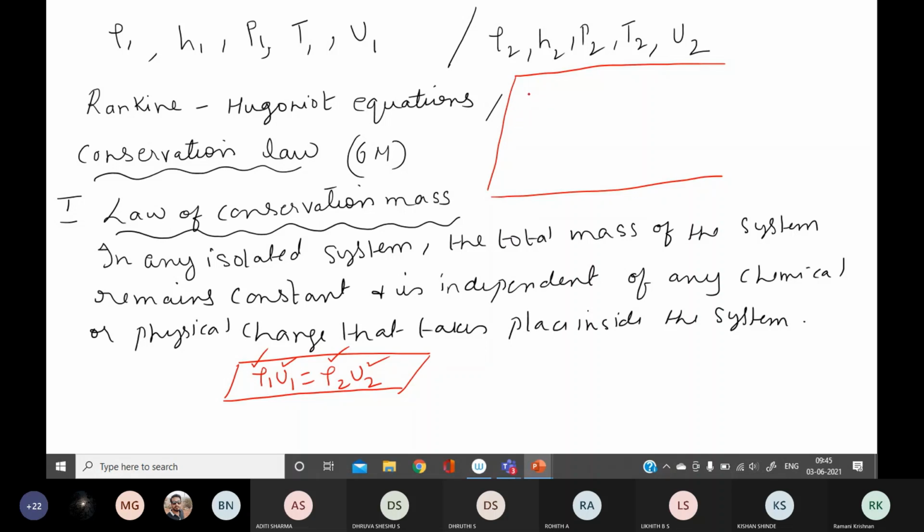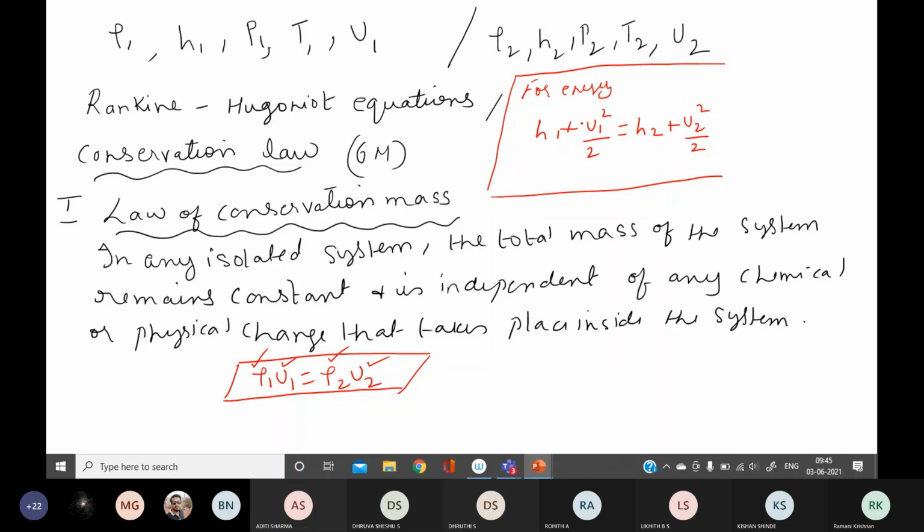And the equation for law of conservation of energy is given by H1 plus U1 square by 2. Can you complete it? What will I get this side? H2 plus U2 the whole square by 2. These equations you have to learn by heart. H1 is the enthalpy, U1 is the velocity. So for law of conservation of energy, the equation is H1 plus U1 square by 2 equal to H2 plus U2 square by 2.